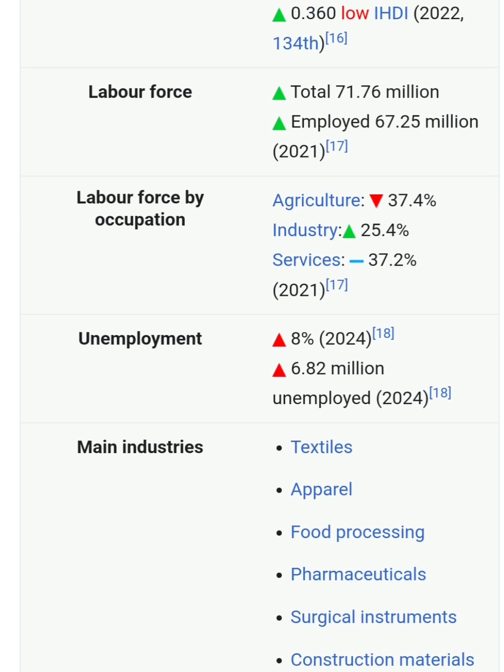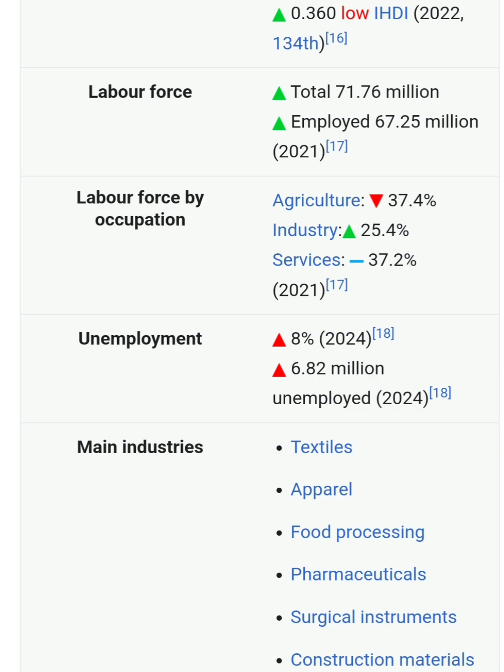Labor force, a total of 71 million labor force is there in Pakistan, of which 67 million are employed. Labor force are those people, those public, who are aged 15 plus and up to 60 or 64 years, and they have the ability and are willing to work.